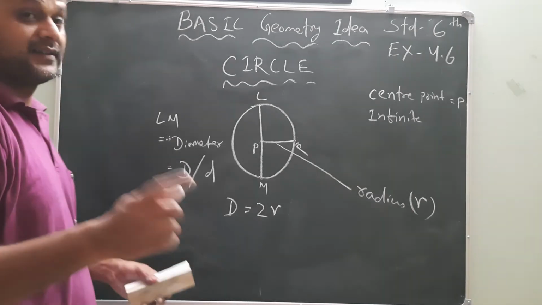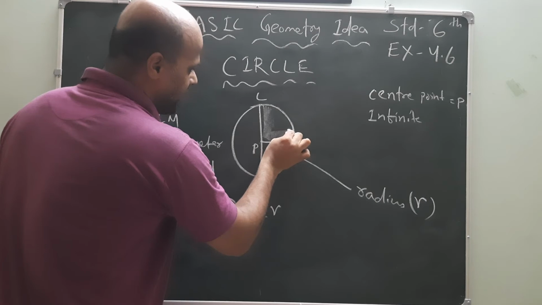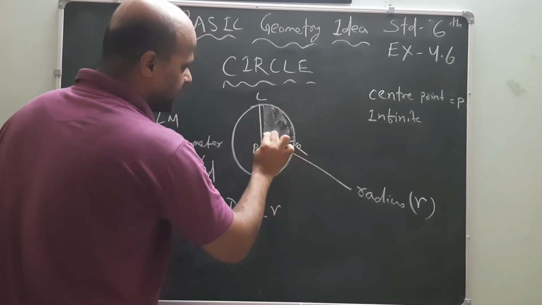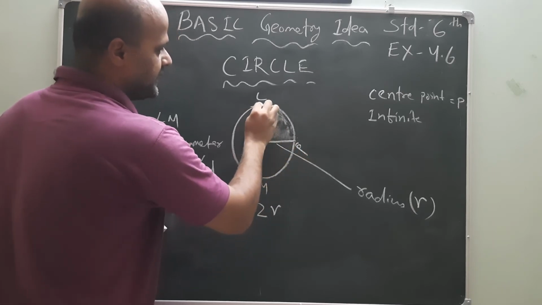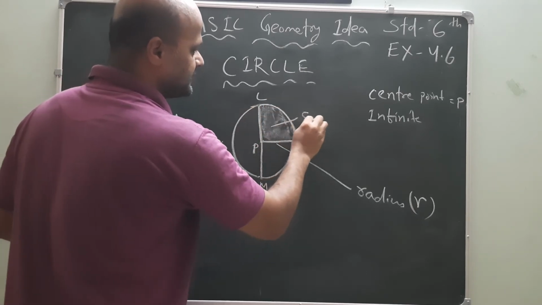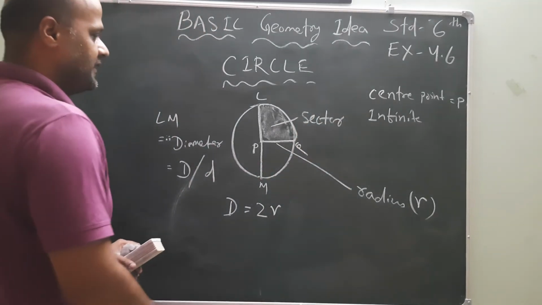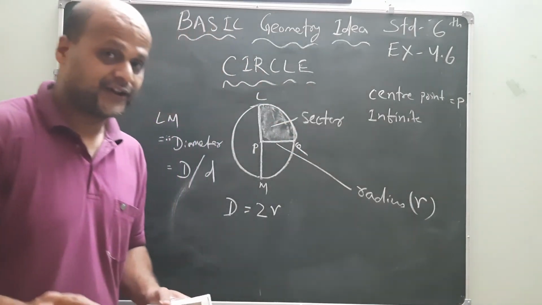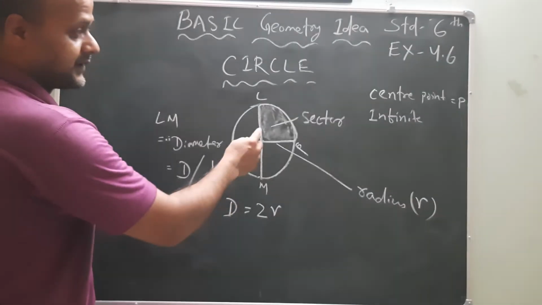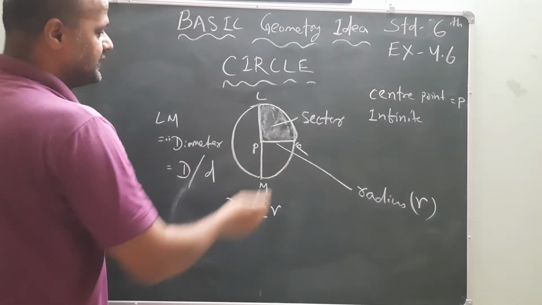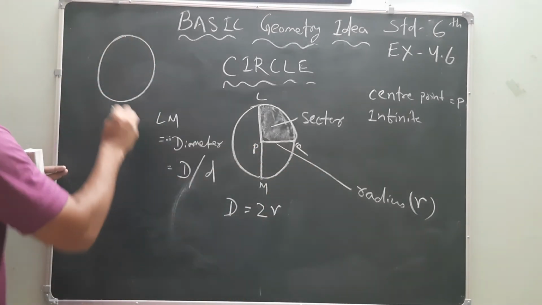Next one. The area bounded inside 2 radii is known as what? Sector. Yes or no? Before going further, just tell me. Okay, I will just come here. Now, sector. Understood? Now, another circle.